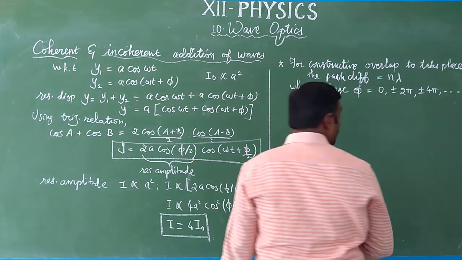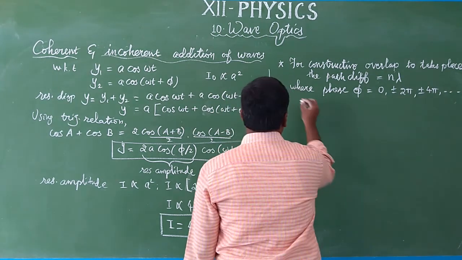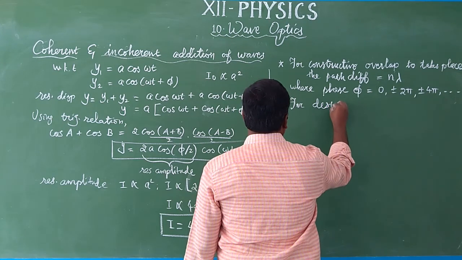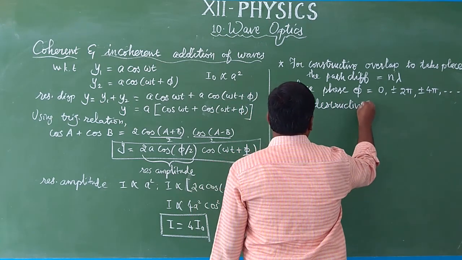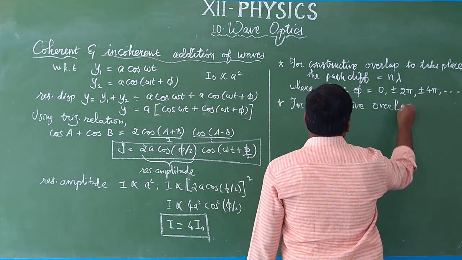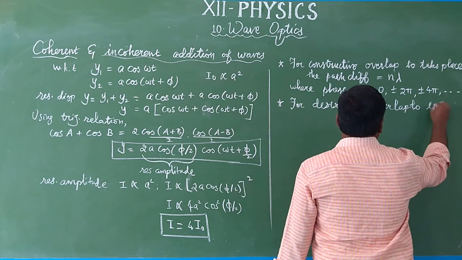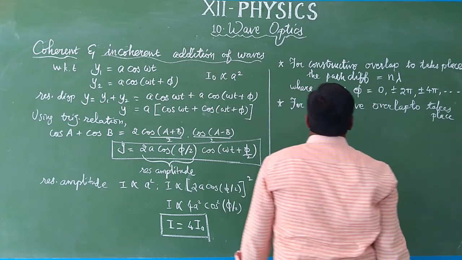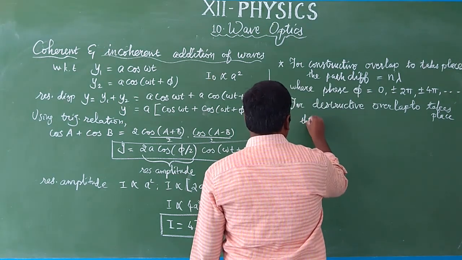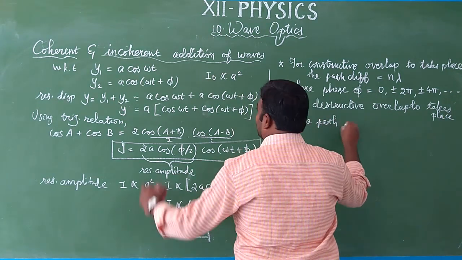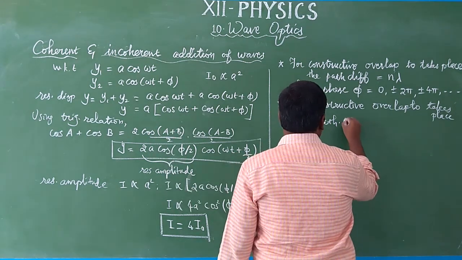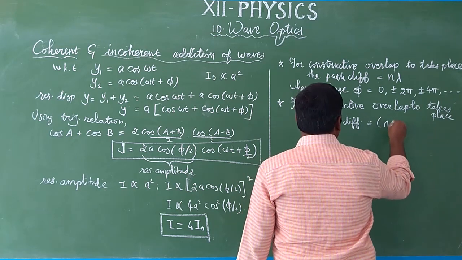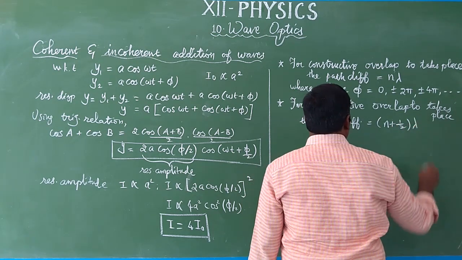Similarly, for a destructive overlap to take place, what is the path difference? The path difference is (n plus 1 by 2) lambda.